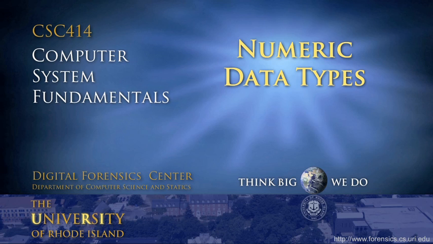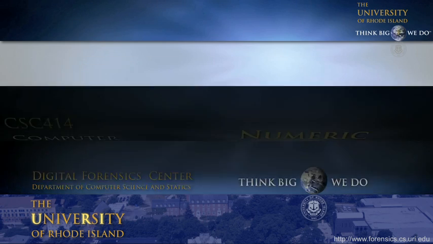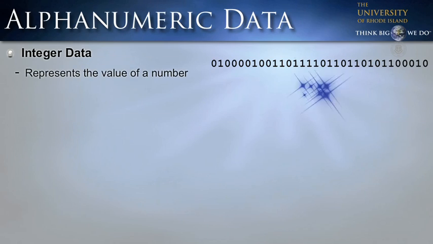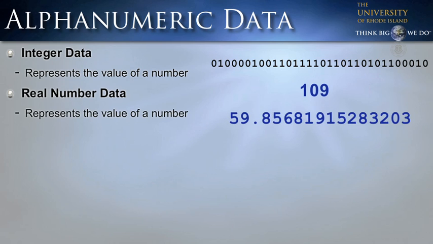In this lecture and the next, we'll be looking at alphanumeric data. This is data that represents numeric values and the characters and symbols that you have in your documents. First, we'll look at integer data. This is where the binary data represents the value of an integral number, such as these 32 bits here representing the integer value 109. We're also going to look at real number data, where the binary digits can equal a floating point number, a real number, such as 59.8568 and so on.